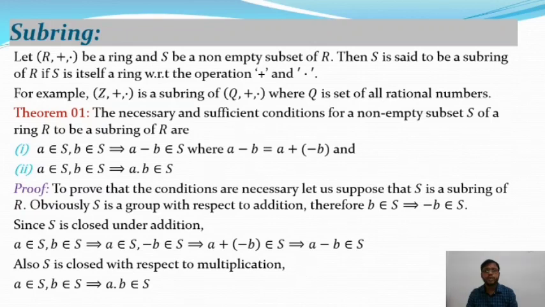You know S dot is a semi group, so it satisfies the closure property with respect to the multiplication. So if A belongs to S, B belongs to S, this implies A dot B belongs to S. This is the proof of the necessary part of the above theorem.